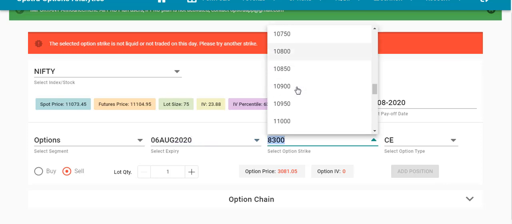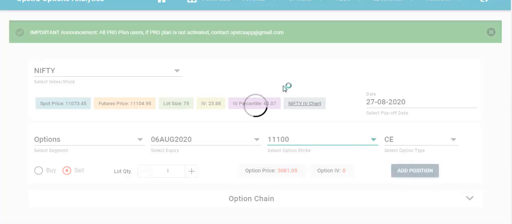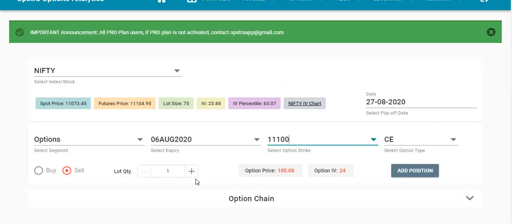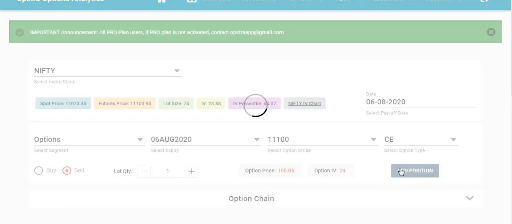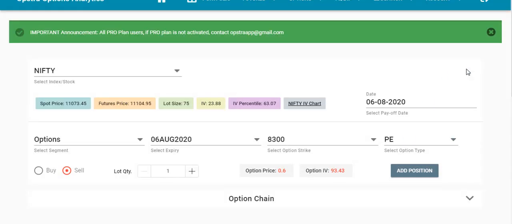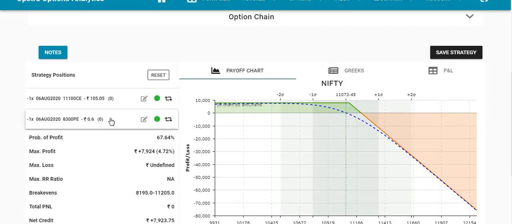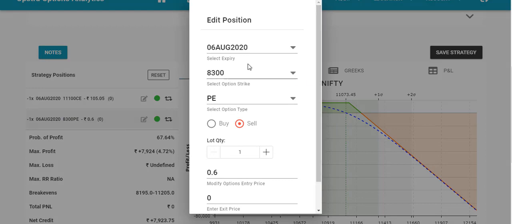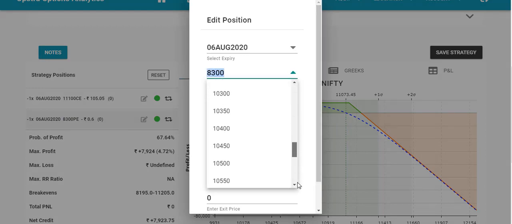Let me select the strike price first, 11,100. We need to short the at the money call and put both. Here we have to select CE and PE. First of all we are selecting CE, and now we need to short the put as well at the same position. This one has a different strike price selected, so let me change it to 11,100.